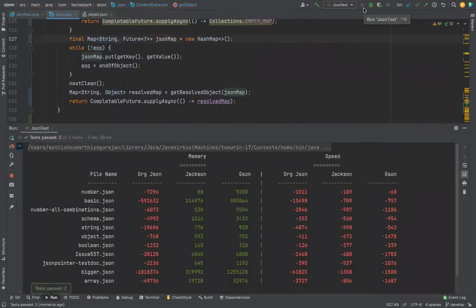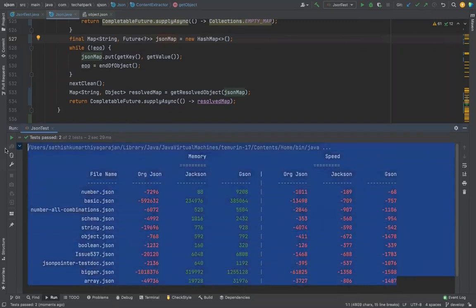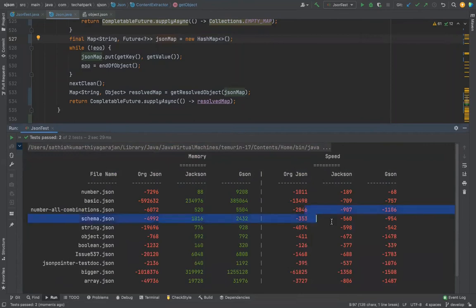Test case passed, but performance improved or reduced? Reduced. At least last time I saw some green here and there in the performance column, but now everything is red. Performance has gone down. Yes, we had some green in the GSM. Now we don't have it in the speed. Exactly. We had some greens here and there.